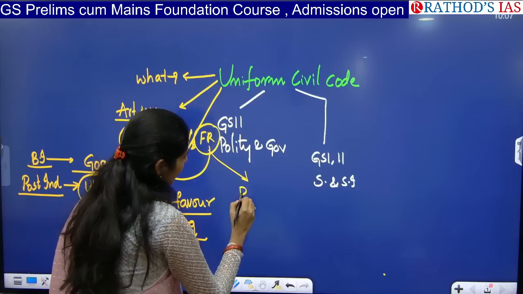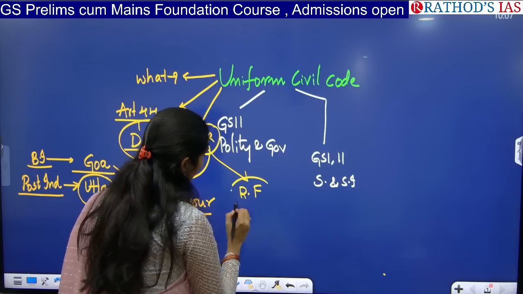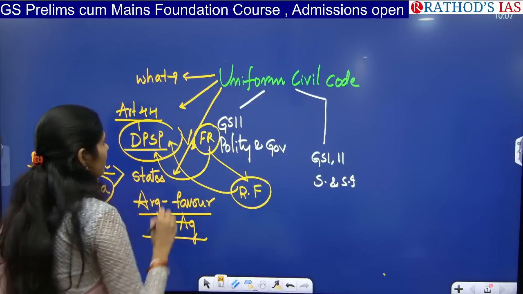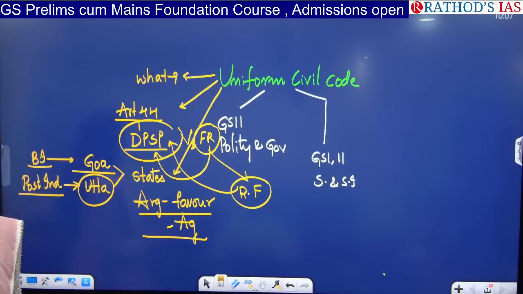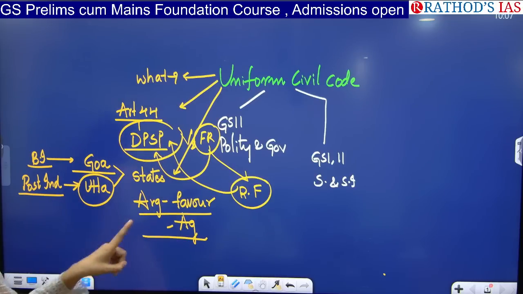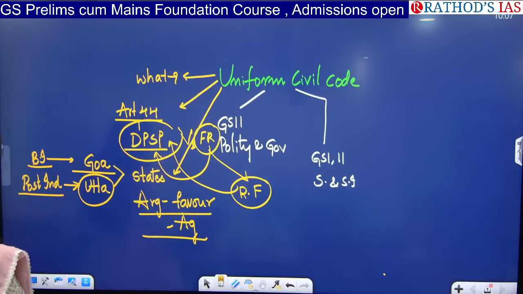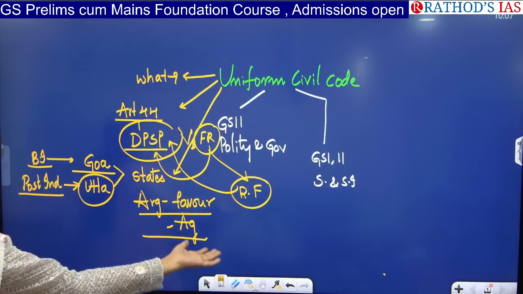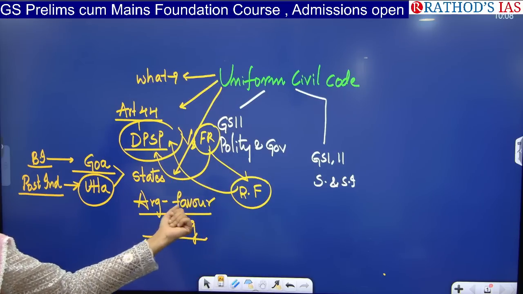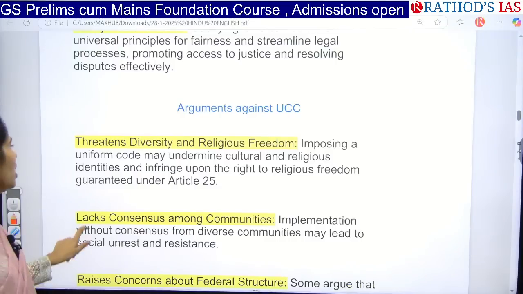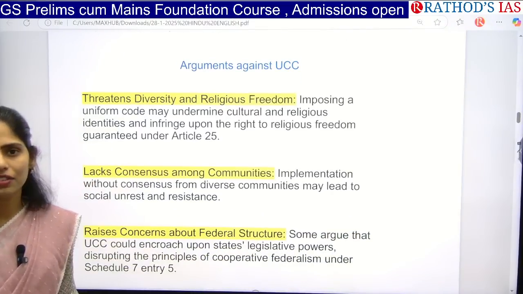Because of this right to religious freedom, we are not implementing this, because if you implement UCC throughout the country, it will be violating religious freedom. But this religious freedom is enforceable. If your fundamental right is violated, you can directly go to the Supreme Court. You have writs, right? That is one important reason why it is threatening our diversity.